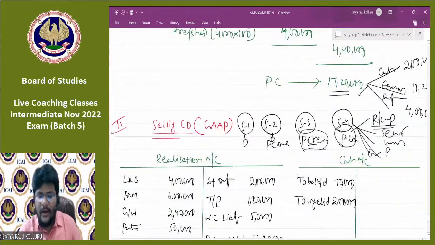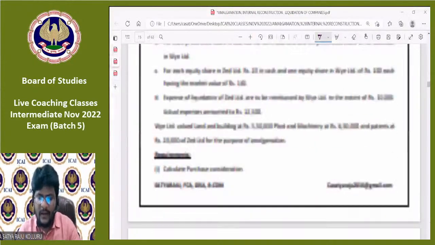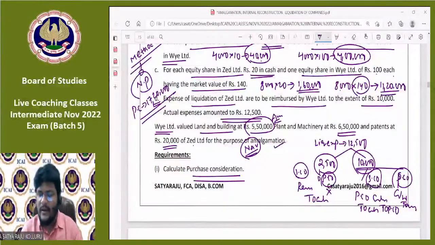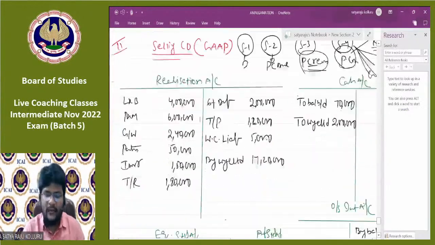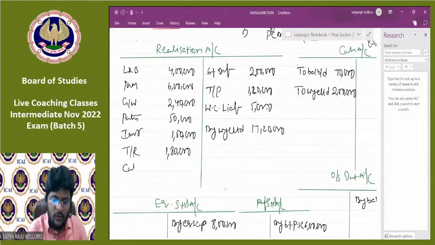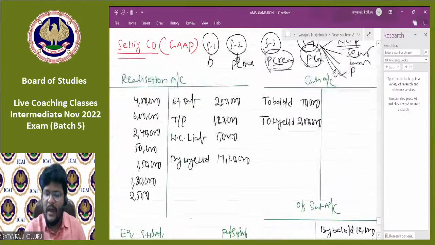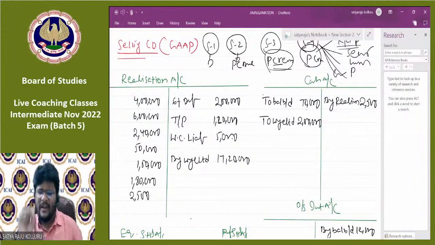Can you please tell me, all of you, in the problem, we already discussed the accounting treatment for liquidation expenses. As a selling company, in our own hands, how much expenses are we going to incur? 2,500. What is the entry? Realization to cash, which means in realization to cash account, 2,500, and in cash by realization, 2,500. Are you with me, guys? All of you, the same flow you can follow, automatically you will get the answer.